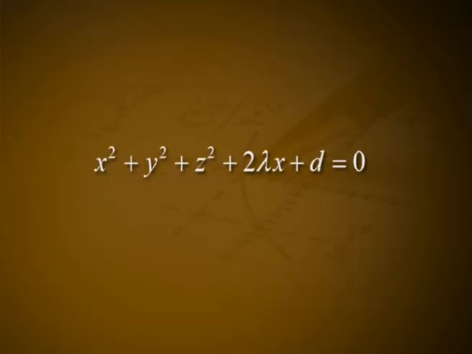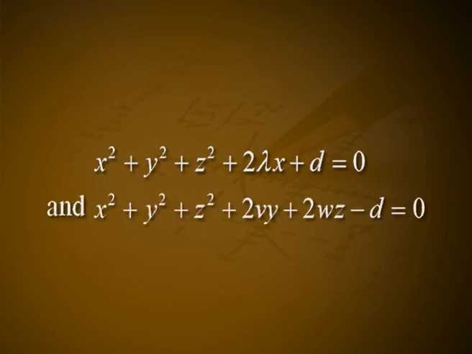The spheres x² + y² + z² + 2λx + d = 0 and x² + y² + z² + 2vy + 2wz − d = 0 obviously cut orthogonally, as these satisfy the condition for orthogonality.